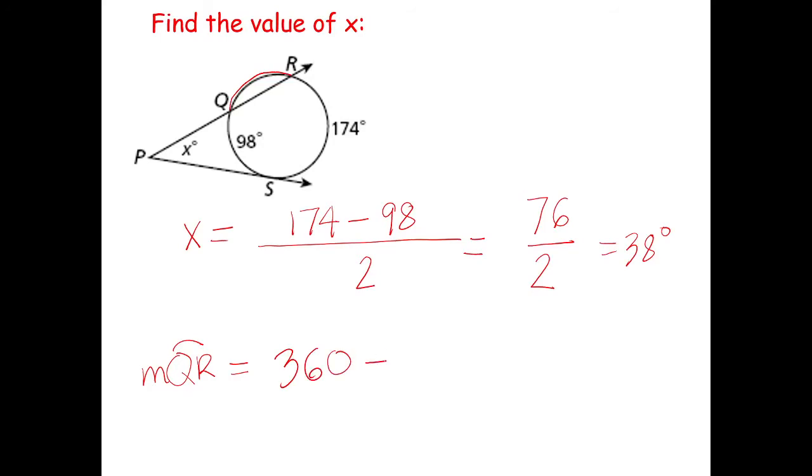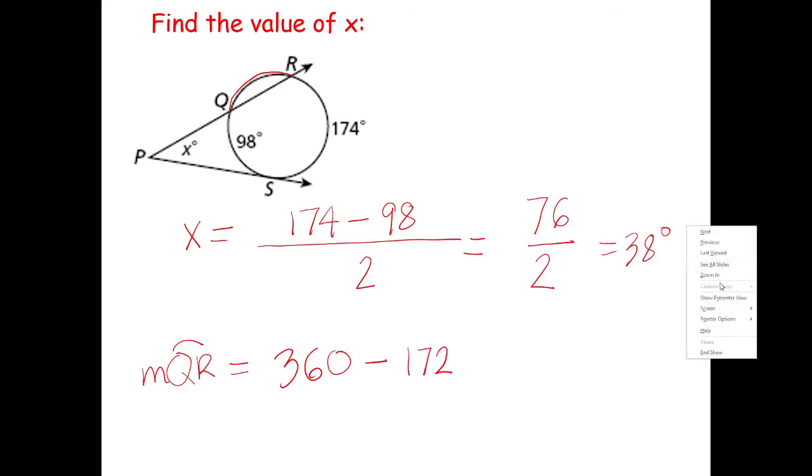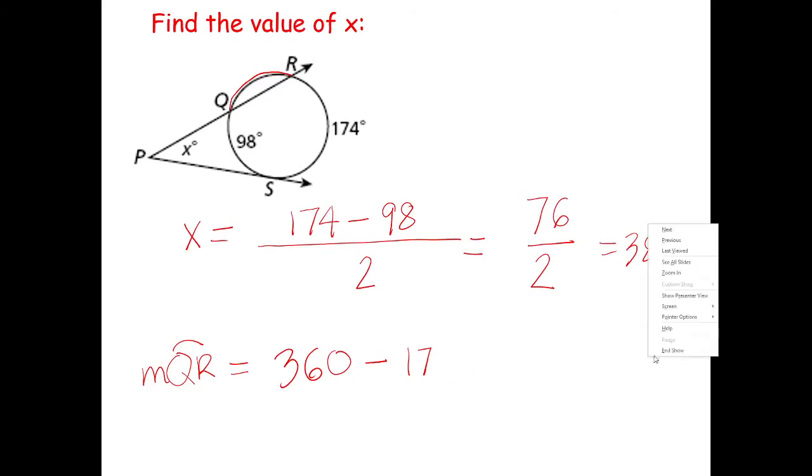I will subtract 174 on that. And, sorry, that's not 174. Let's erase it first. Okay, 360 minus 174 minus 98.